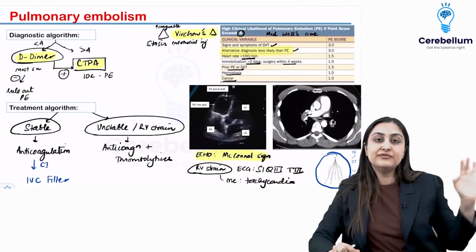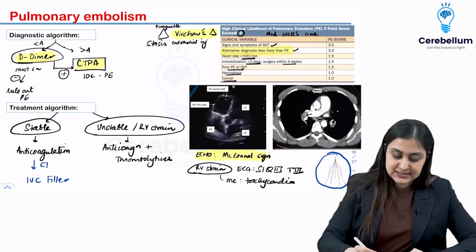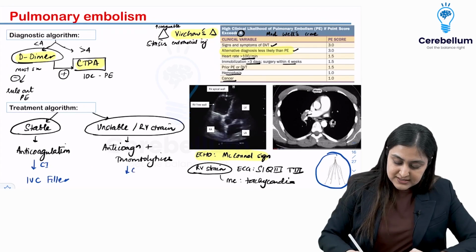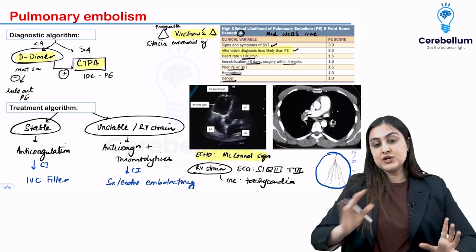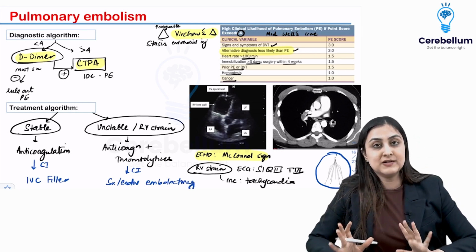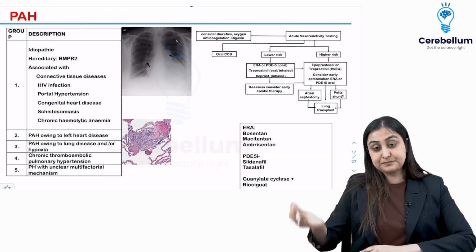This we put in the infrarenal IVC, all right? So below the renal vein is where we place this. And if the patient is unstable and this is contraindicated, you have to do either a surgical or an endovascular embolectomy. You got to remove that embolus. Okay, so this in a nutshell in one slide is all the possible questions from PE, pulmonary embolism.